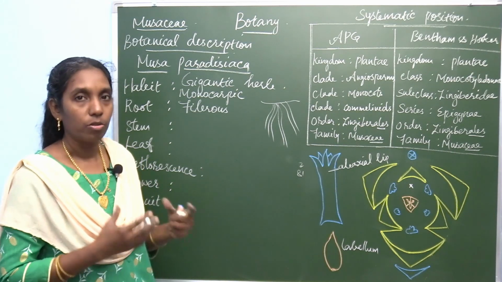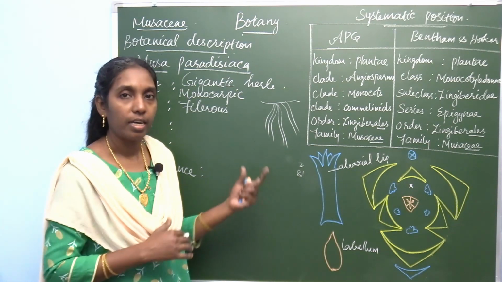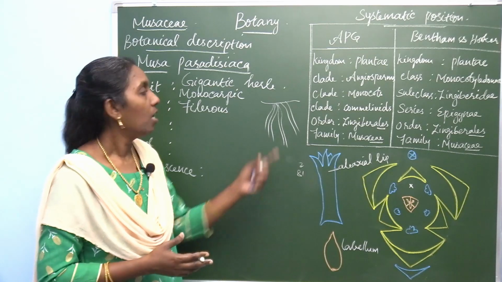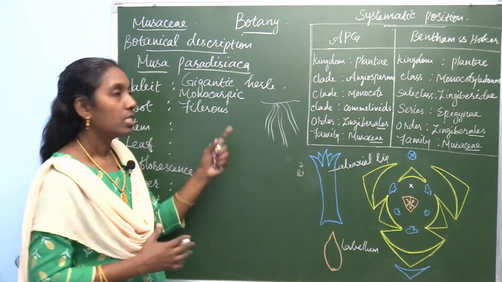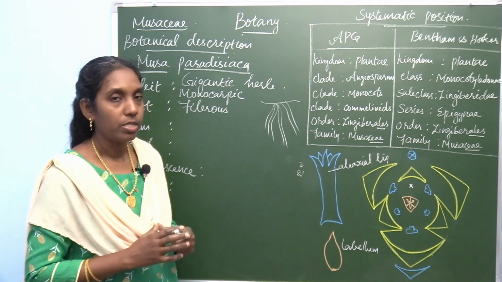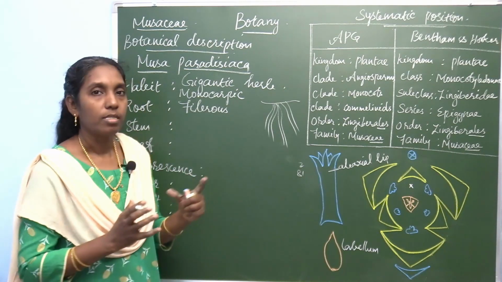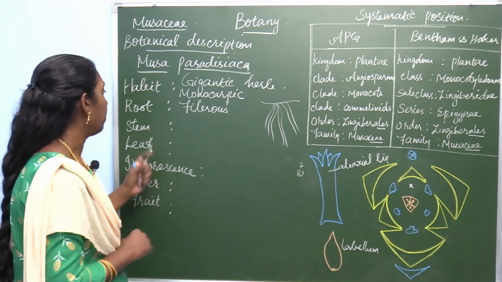Adventitious roots are roots which develop from any part other than the radicle. So it develops from the base of the stem. This type of root is fibrous root, so this is a fibrous root system.